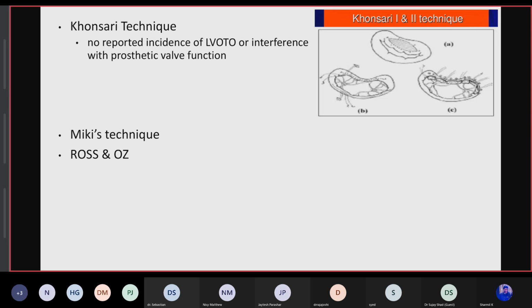There were other techniques called Miki's technique and Rose and O's technique. This completes my presentation about surgical management and guidelines. Thank you.